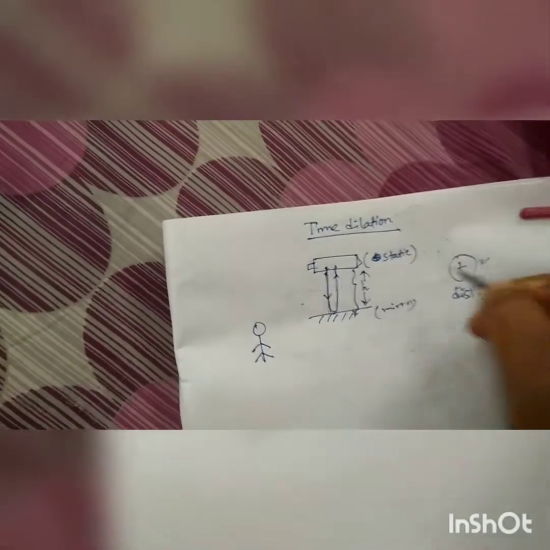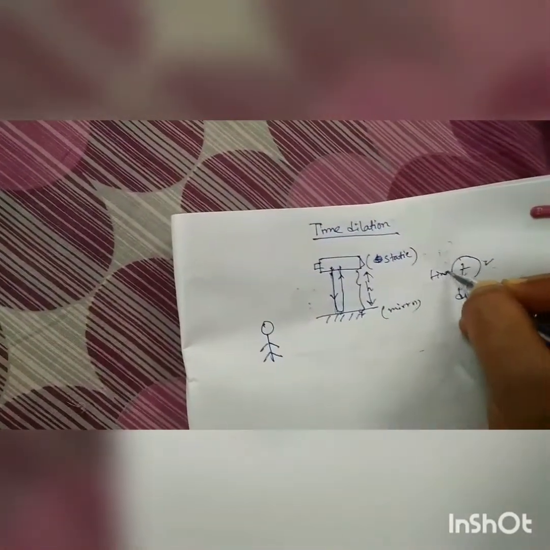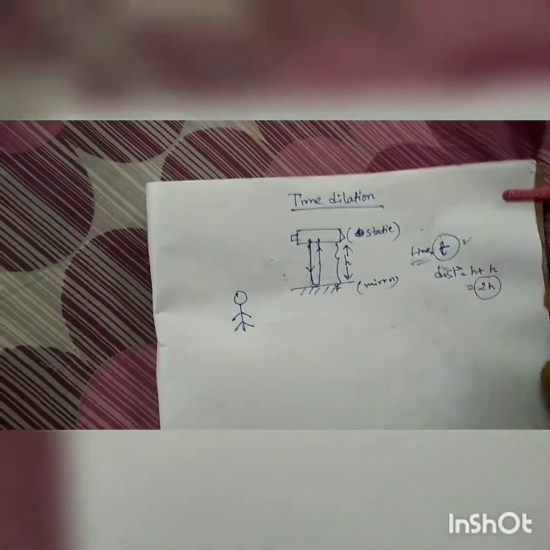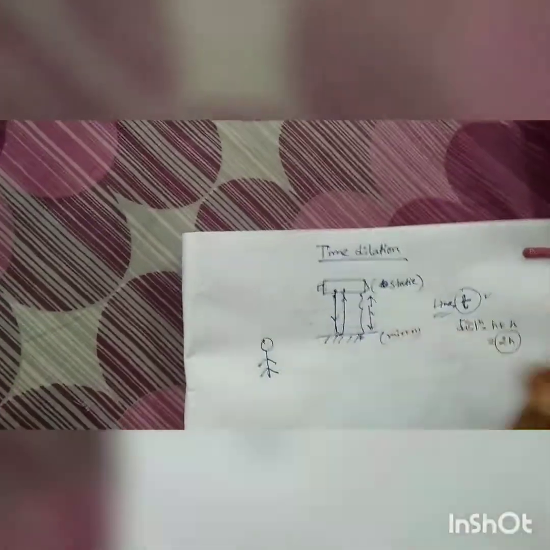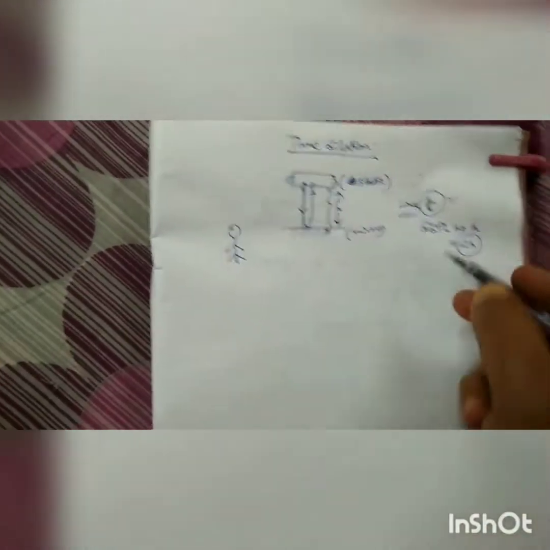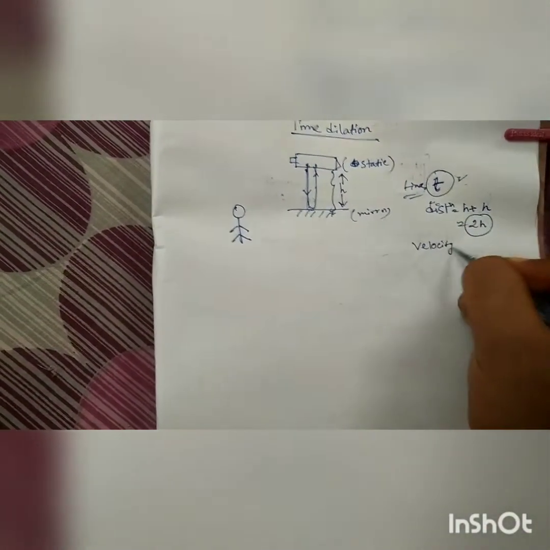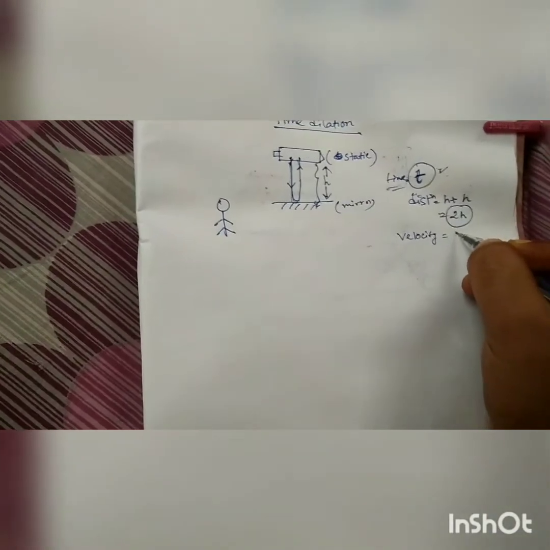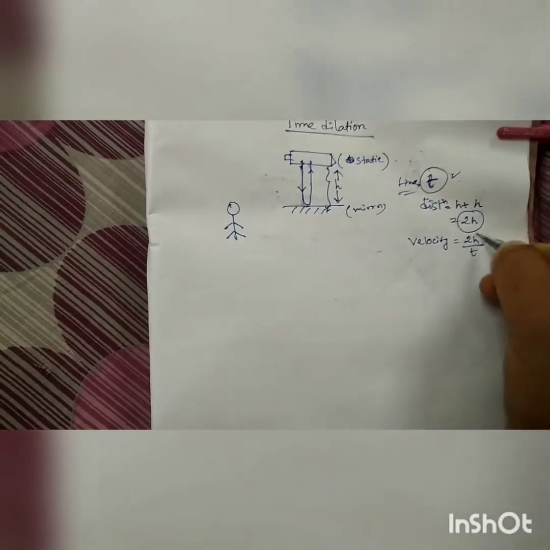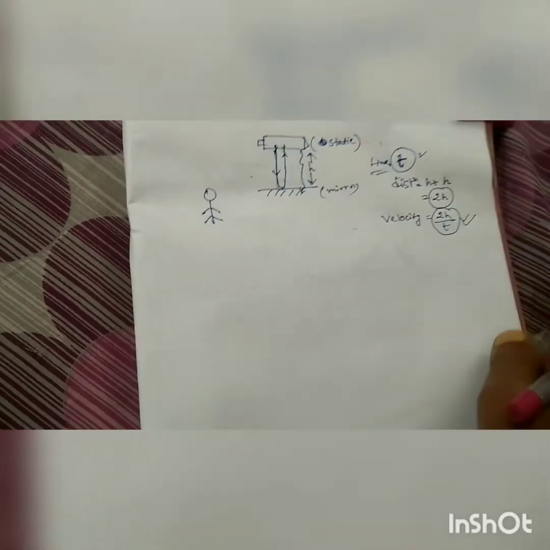And this is the time t. So the velocity, distance by time, will be 2h by t.